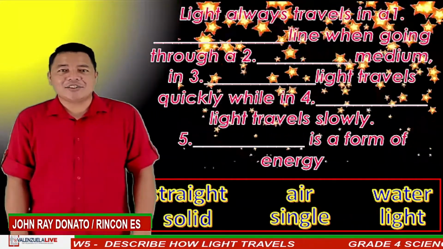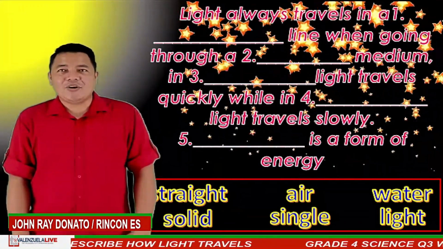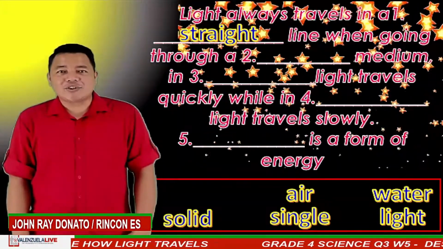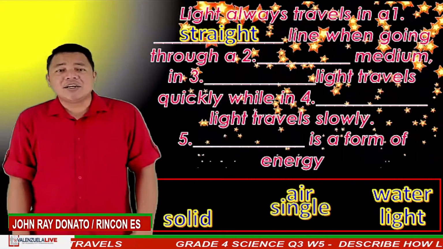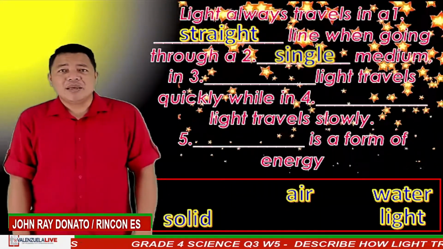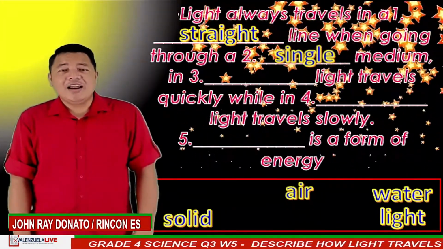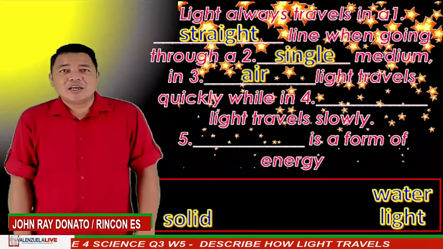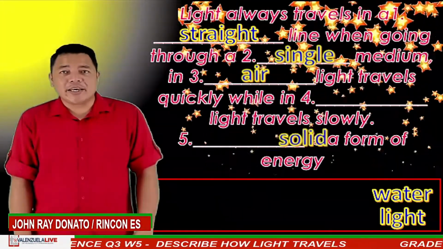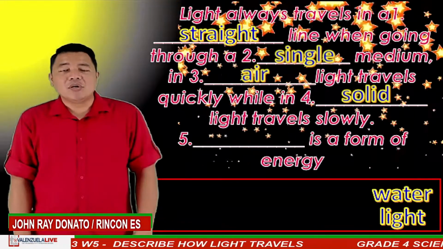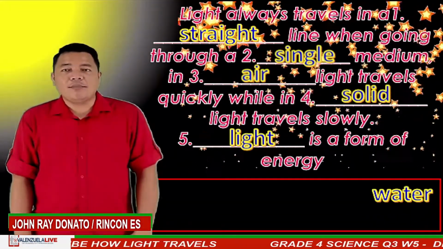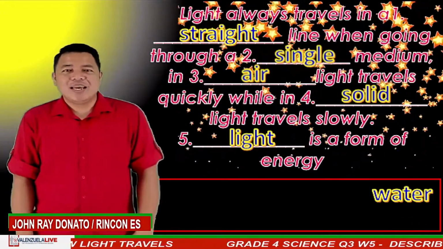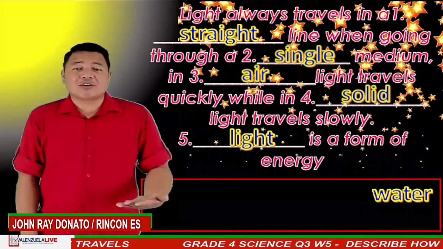And here are the answers. Light always travels in a straight line when going through a single medium. In air, light travels quickly, while in solid, light travels slowly. Light is a form of energy. Kindly check if your answers are correct.